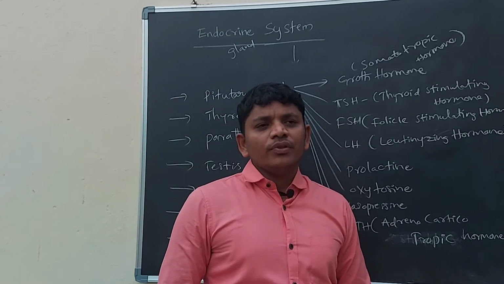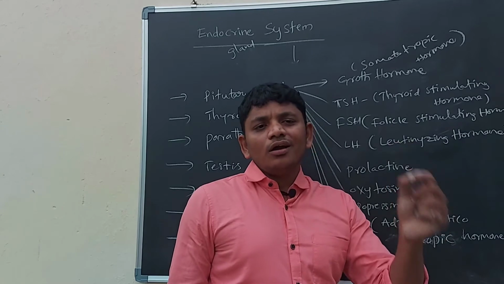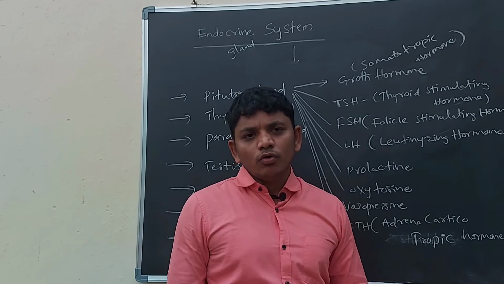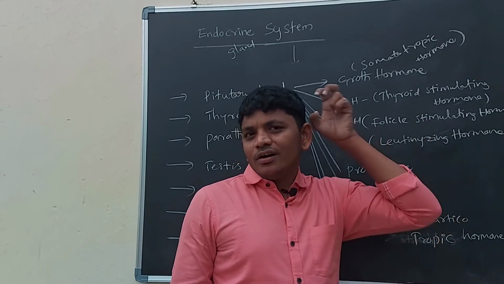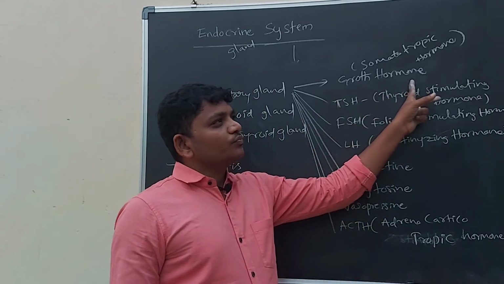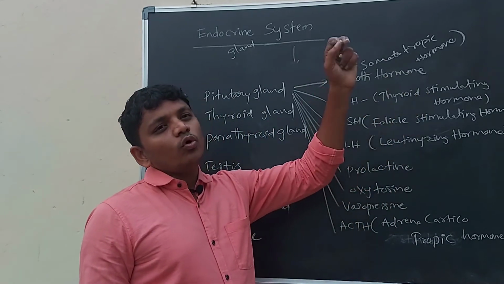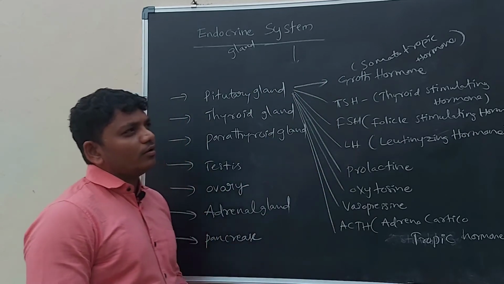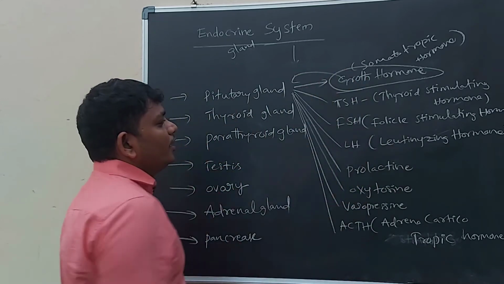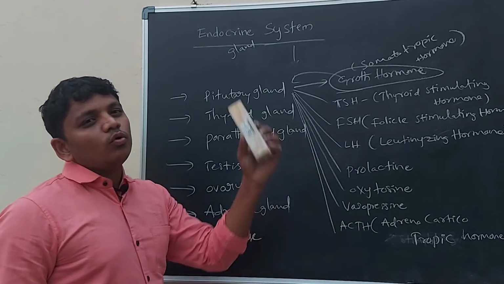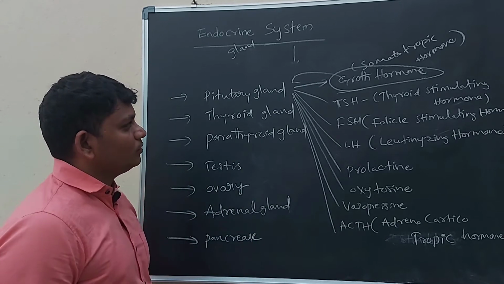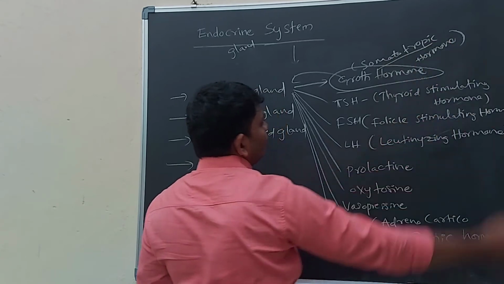If the hormone is not produced in sufficient amount, he will not grow up to 4 or 5 feet of height. This is the hormone responsible for the growth of the organism. So growth hormone is coming from the pituitary gland. It is responsible for the growth of the organism and growth of the muscles. So it is also called somatotropic hormone.